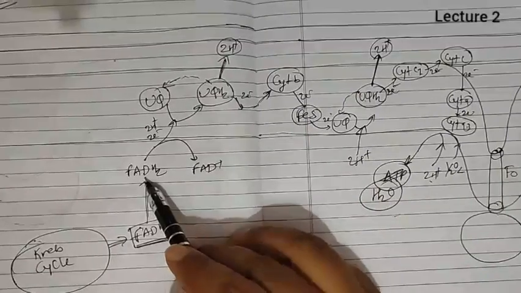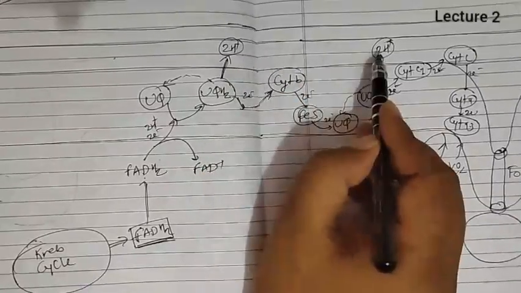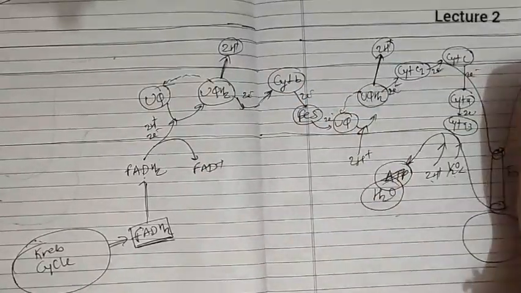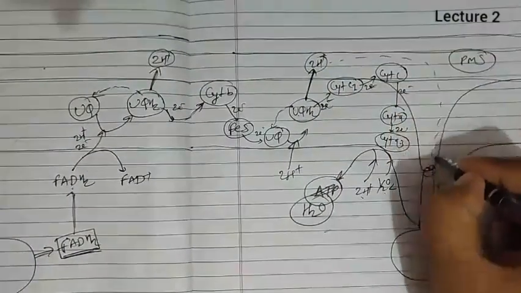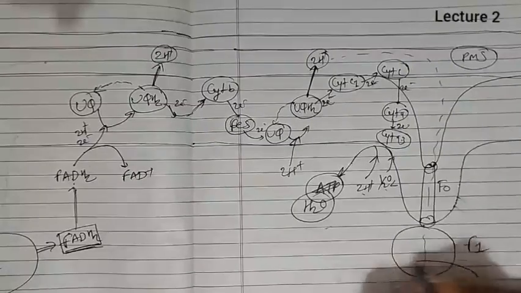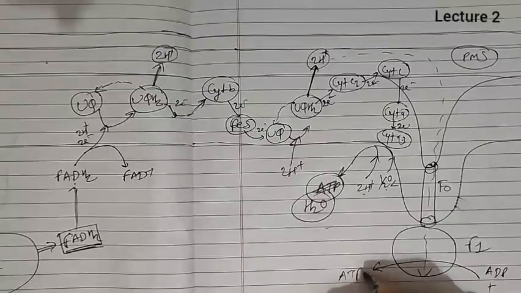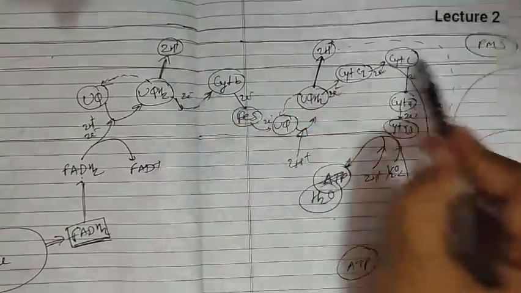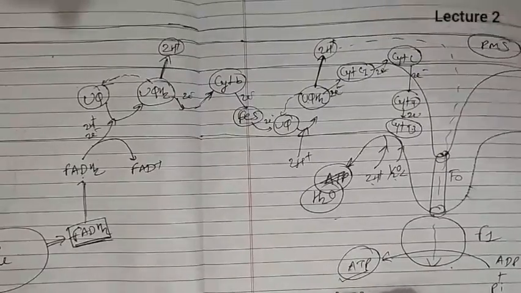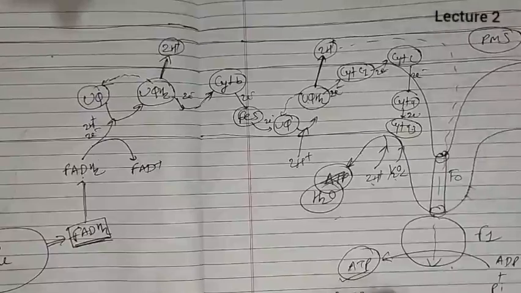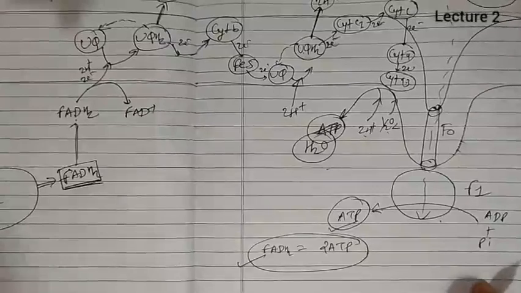So during the breakdown of FADH2 and transfer of electrons to oxygen, two pairs of protons have moved out to the perimitochondrial space. When one pair comes back through this F0 F1 complex, the ADP will react with phosphate and ATP will be formed. In the same way, another pair will come back, and then another ATP will be obtained. So 2 ATP will be obtained during the breakdown of one FADH2 like this. Because of this we say FADH2 is equal to 2 ATP.